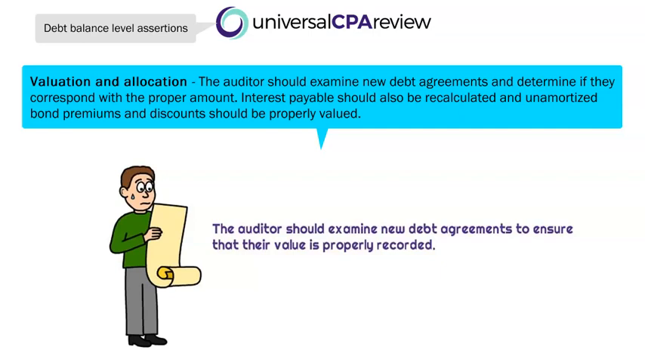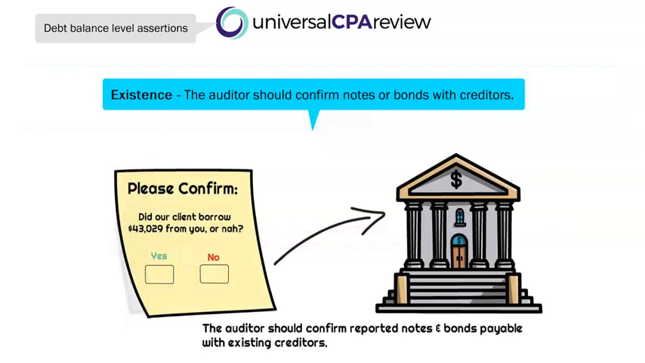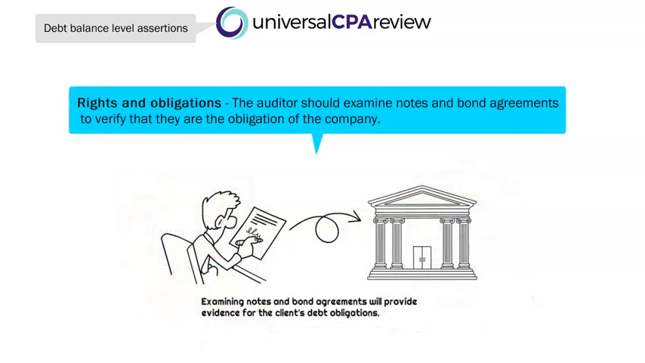Valuation, allocation, and accuracy. Okay, so the auditor is going to take a look at the valuation of debt agreements, right? We're going to be examining those debt agreements and ensuring that the amount that is being reported is the correct amount that has been borrowed. Existence, right? So we're going to do some confirmations. So sending out confirmations to creditors will generally ensure that any sort of bonds or notes actually exist. Rights and obligations, we want to make sure that debt is actually the obligation of the client, right? So examining bond agreements, we're going to be making sure that we are obtaining evidence that this is actually an obligation of the client.